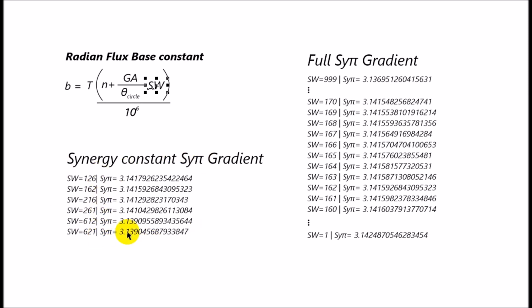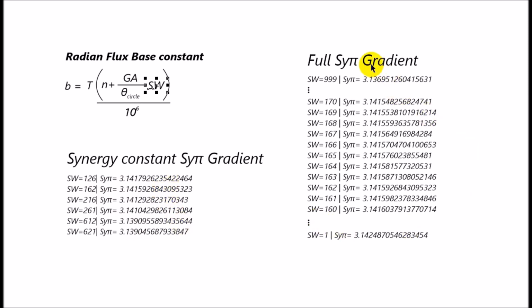Now I have lots of other information on why this number is the synergy constant, and I'll leave that for you to explore in other articles that I've written or videos that might be coming out. But for now, just look at this and look at the approximations toward pi. We have 162, which comes in at the closest from everything that I've been able to tell. From there on, it either converges or diverges.